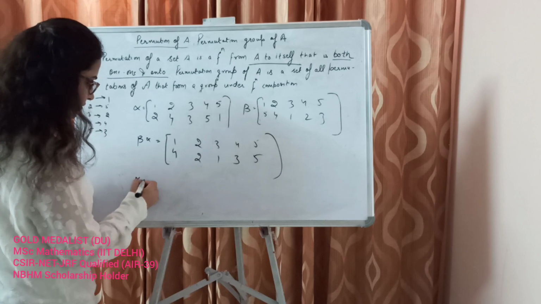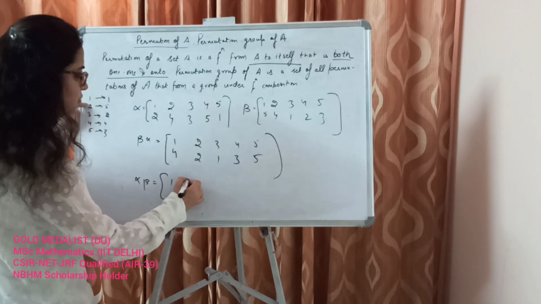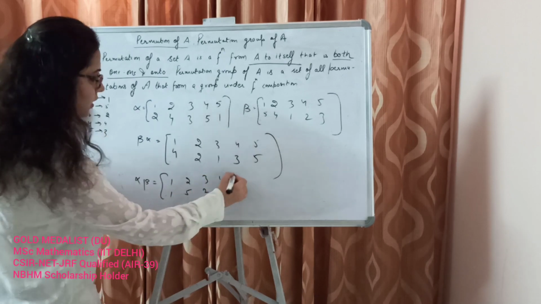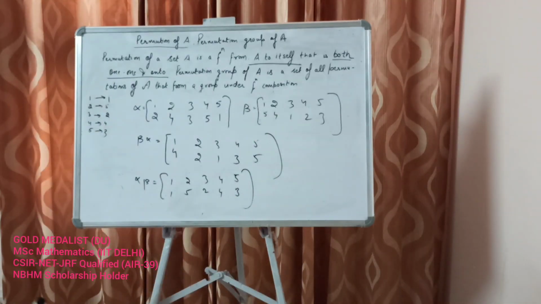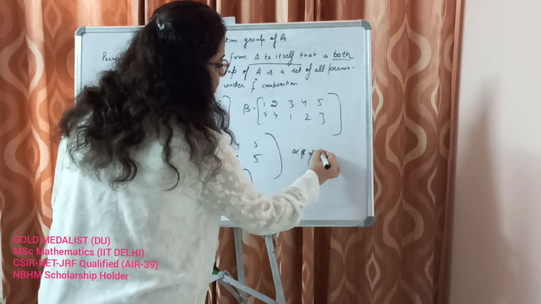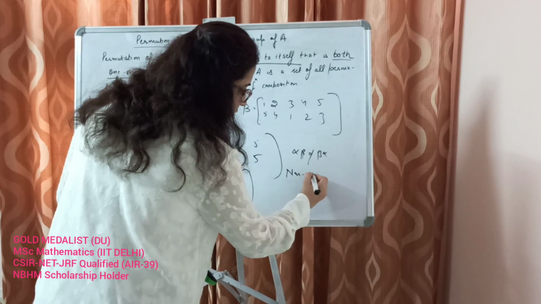And what was the value of alpha beta? Well, let's write down. 1 goes to 1, 2 goes to 5, 3 goes to 2, 4 goes to 4, 5 goes to 3. Alright, so we find out that alpha beta is not equal to beta alpha. So this is non-commutative.